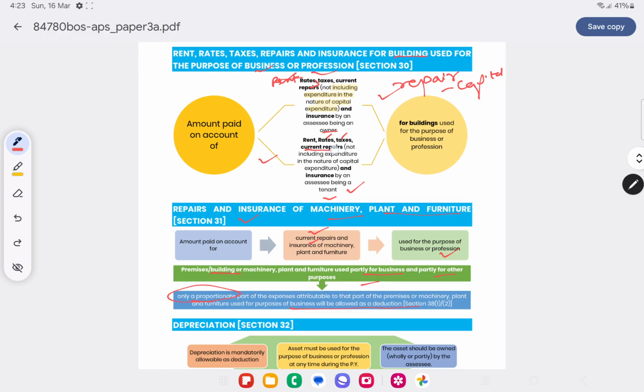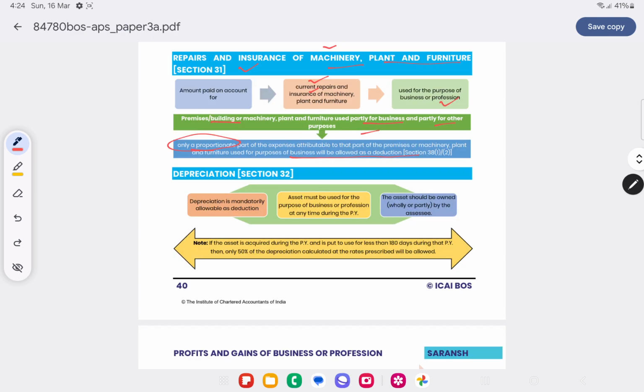Tenant can pay only current repair. Now he has done a capital repair, then what he can do is he can treat that as deemed building and he can claim depreciation on that. Now here, if a partner is given a building on rent to the firm and the firm is paying rent to the partner, will it be allowed? Yes, it will be allowed if it is reasonable and not excessive.